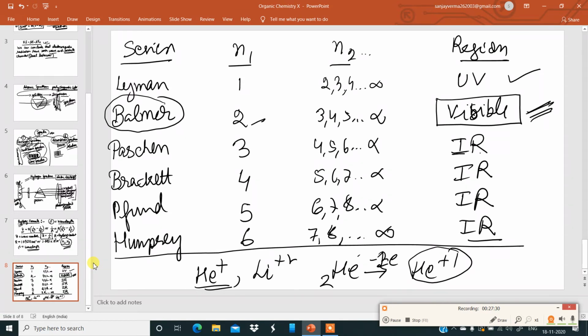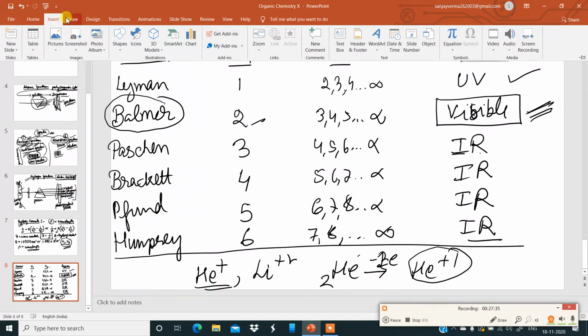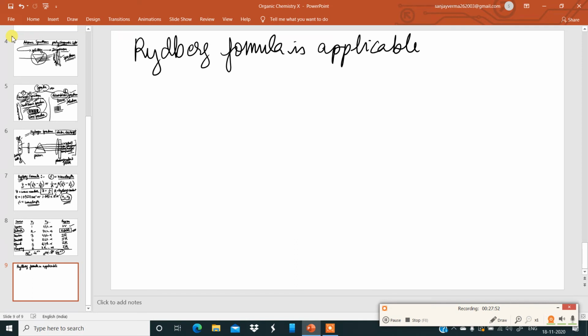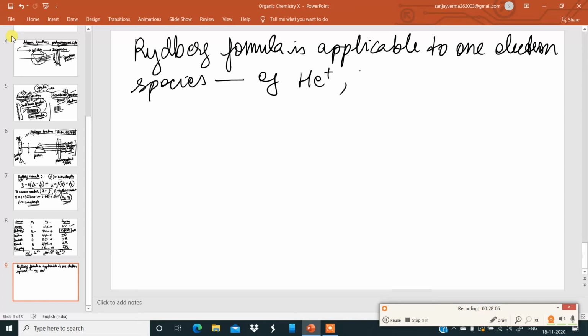So remember a very, very important sentence to be noted: the Rydberg formula is applicable to one-electron species. Examples of those species: helium cation, another one is lithium, Li2+.